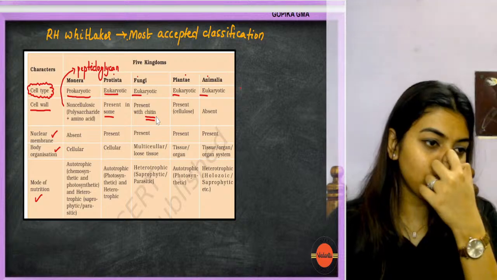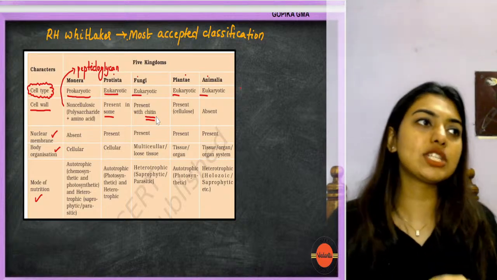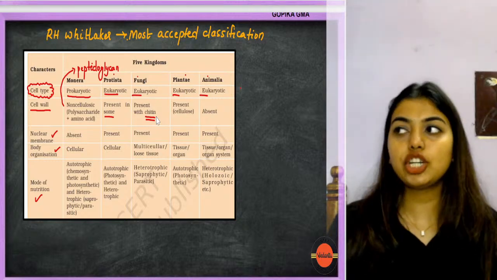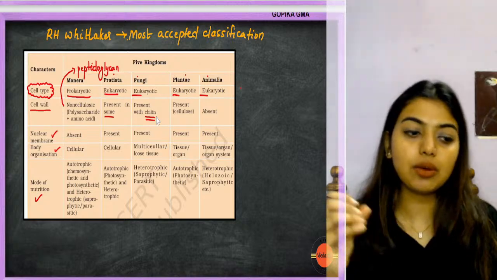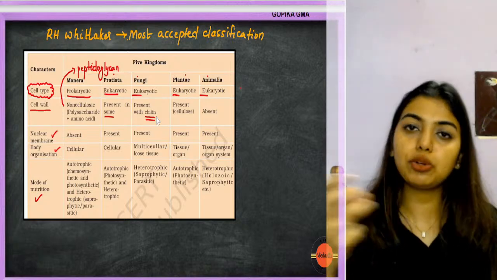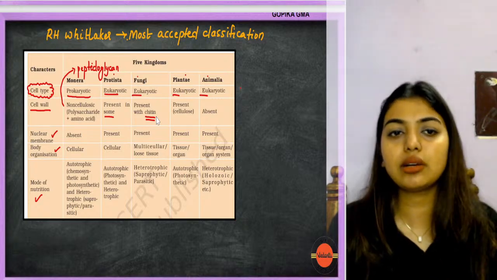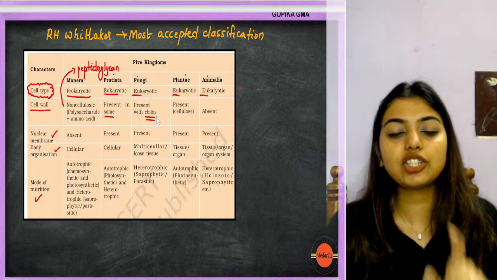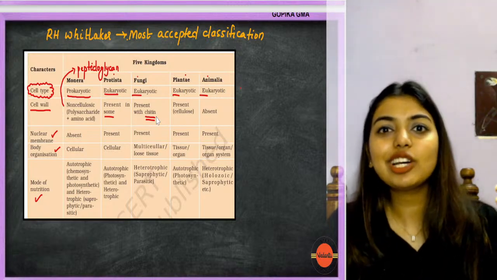You people don't like the teacher's pet, or the person who spams everything, who goes and tells the teacher, ma'am, she did not do the homework, she copied it from me. That kind of a person is fungi. Every botanist and zoologist tried to put fungi in a different place, but fungi was not getting along with everyone. So R.H. Whittaker was like, wait a minute, let's give fungi a kingdom by itself. So fungi got a kingdom by itself.